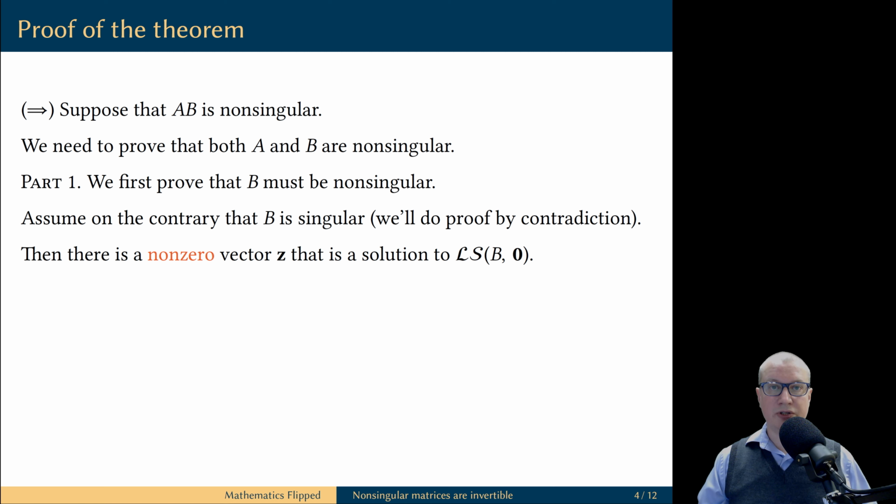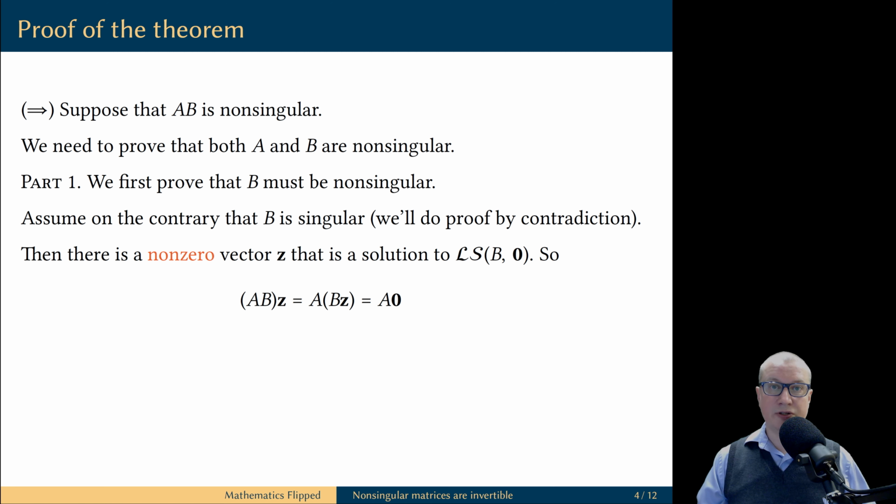By the definition of a singular matrix, it means that there exists a non-zero solution to the homogeneous linear system with B as the coefficient matrix. Let's call this non-zero solution vector Z. Then let's look at the following expression: matrix AB multiplied by the vector Z. Using the associative property of matrix multiplication, we can write this as matrix A multiplied by BZ. This simplifies to the matrix A times the zero vector.